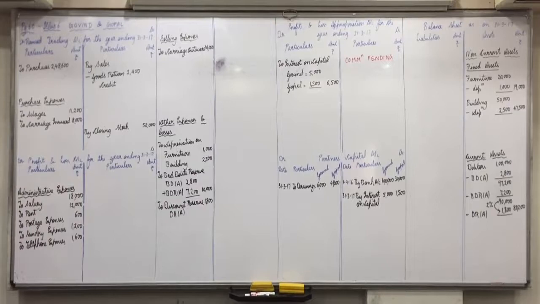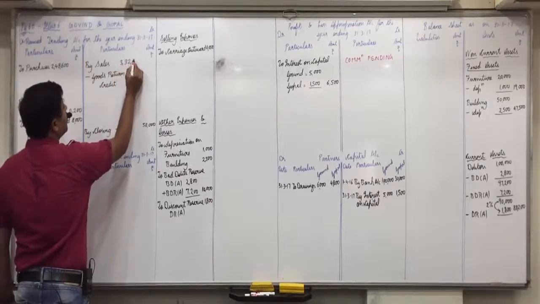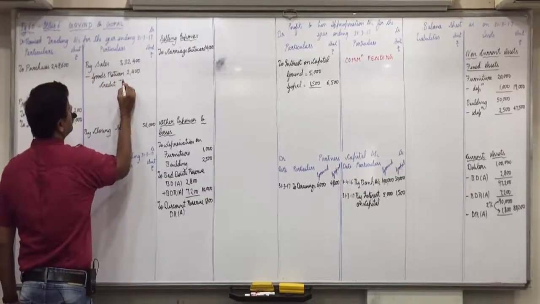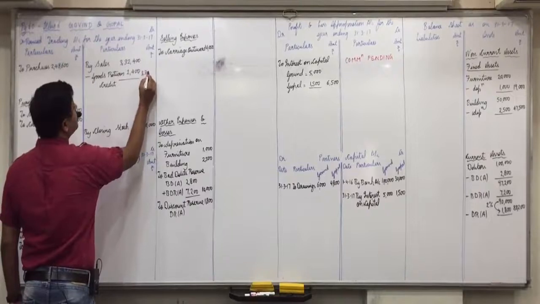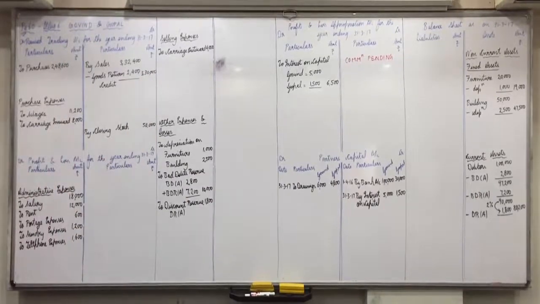Then credit side, sales. Sales will be in the trading account, credit side, by sales 3,32,400. Outer column 3,30,000. You don't write that in the exam, okay? But be careful when the things are asked. Be alert. Minus goods return debit.